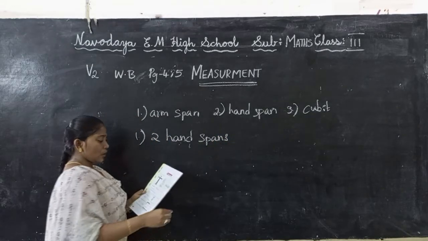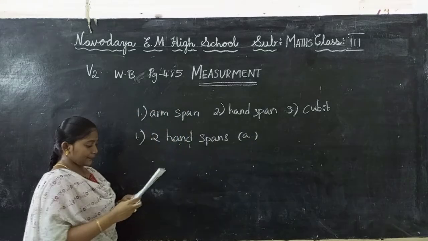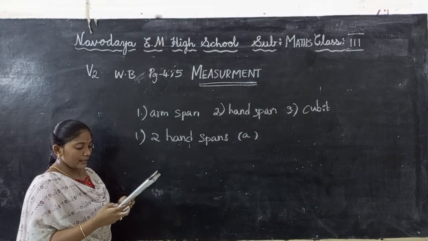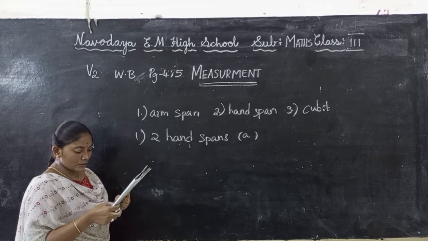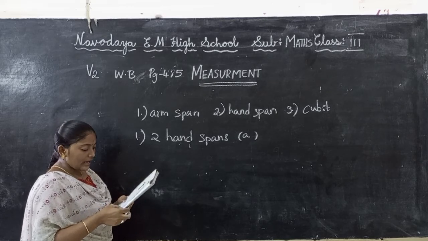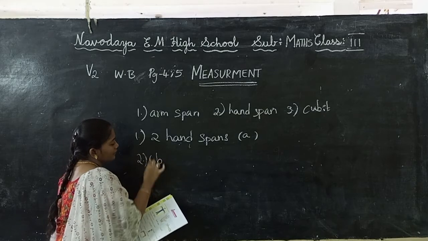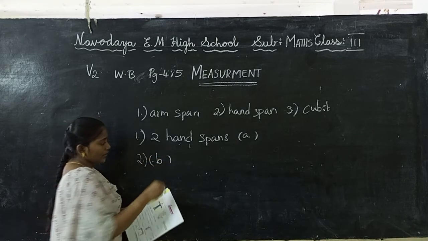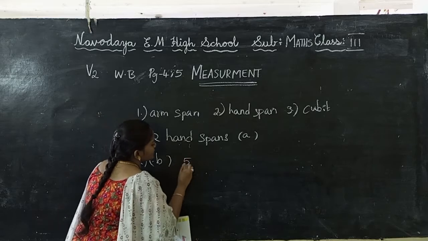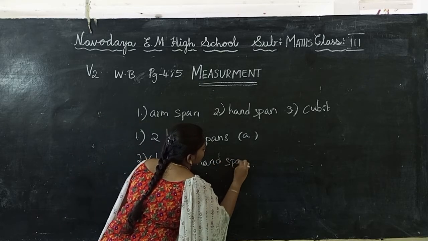Next one, option A here. Length of this boy. See how many handspans they used here. Count and say 1, 2, 3, 4, 5. 5 handspans. So here it is option B. You have to write 5 handspans.